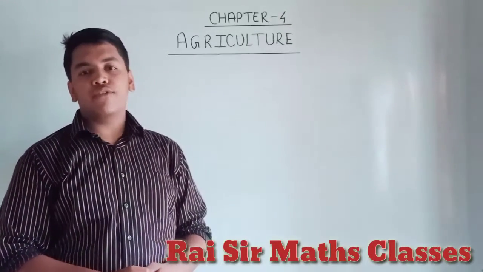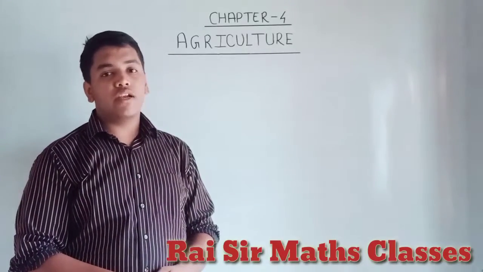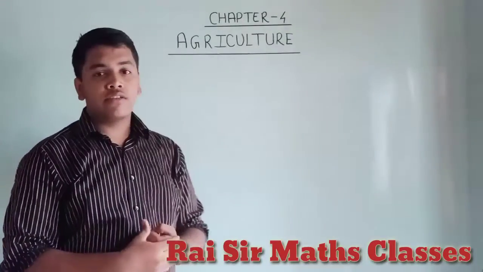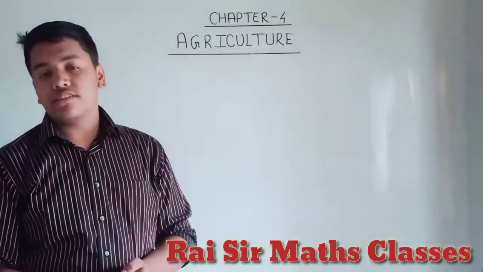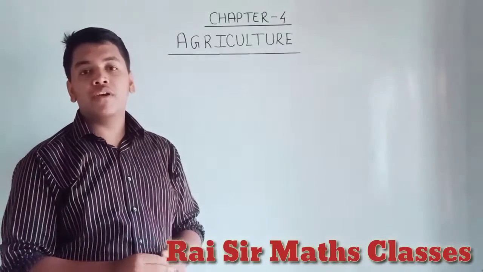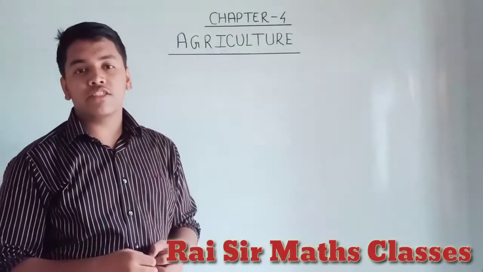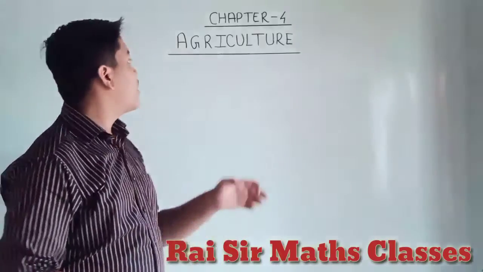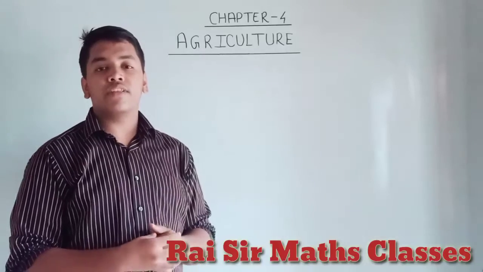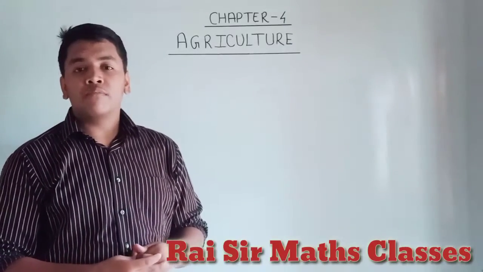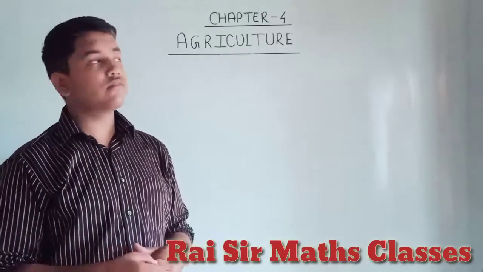In today's video, as I told you, I am going to tell you about the new chapter of the Geography NCERT book, that is Agriculture. So, let's start with the term agriculture. Agriculture comes from the word farming, like we have sericulture. Likewise, for farming, we have agriculture. Agriculture mainly refers to farming.